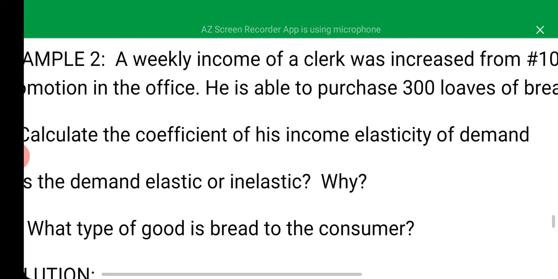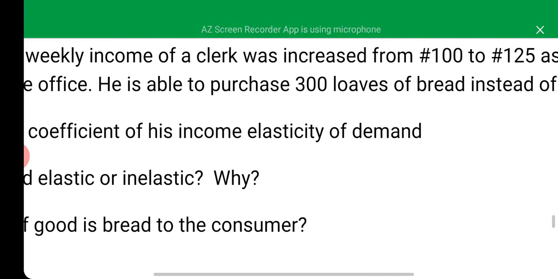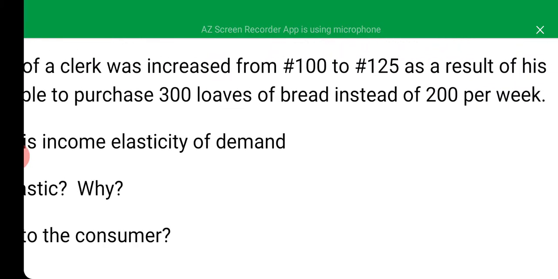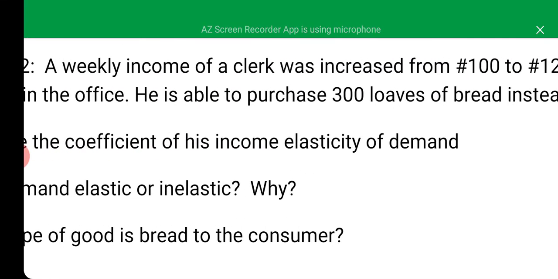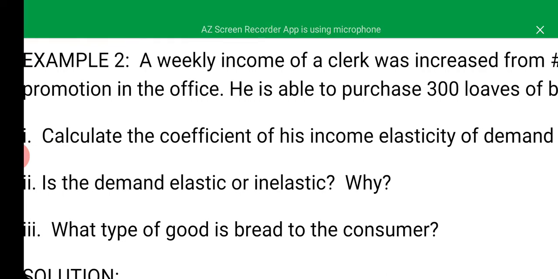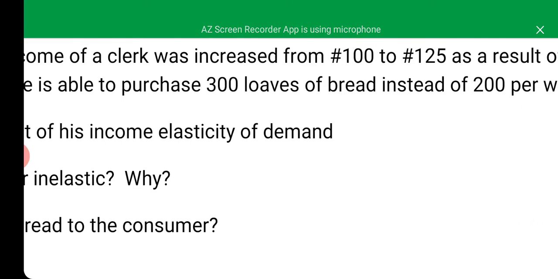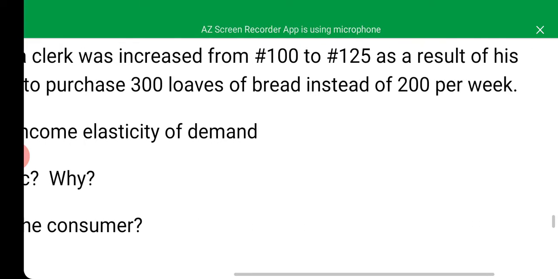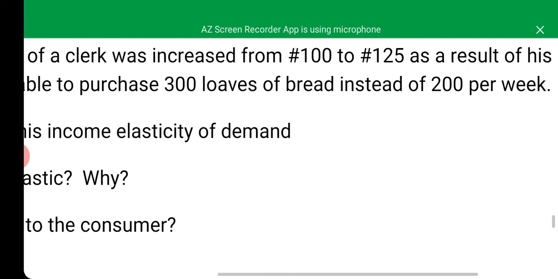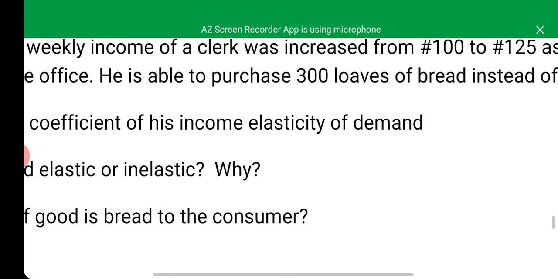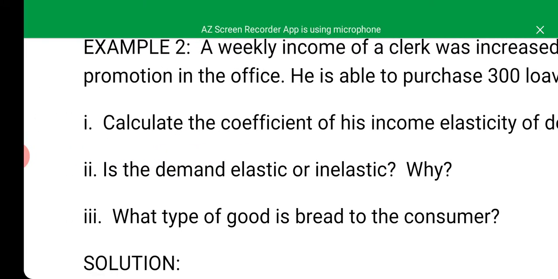So example 2 now. A weekly income of a clerk was increased from 100 naira to 125 naira as a result of his promotion in the office. He is able to purchase 300 loaves of bread instead of 200 per week. That is the question.